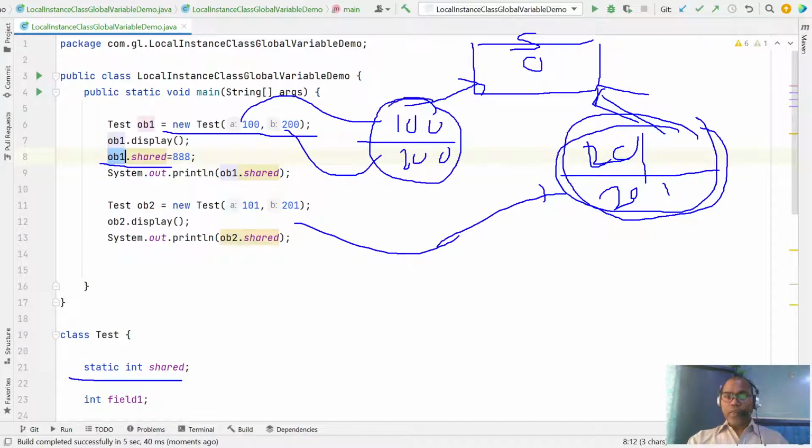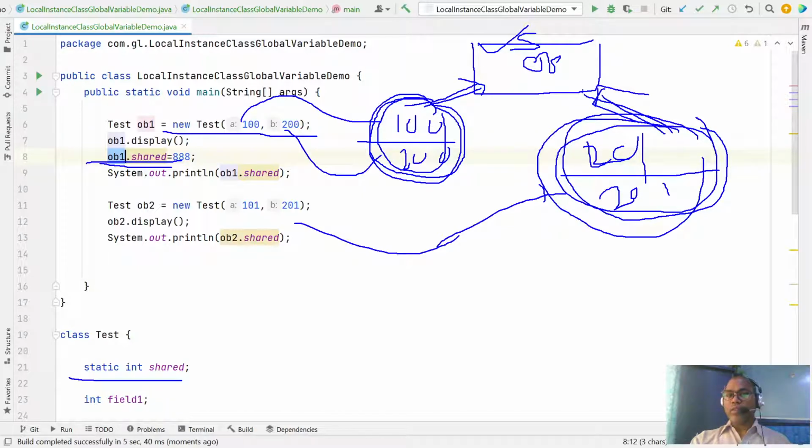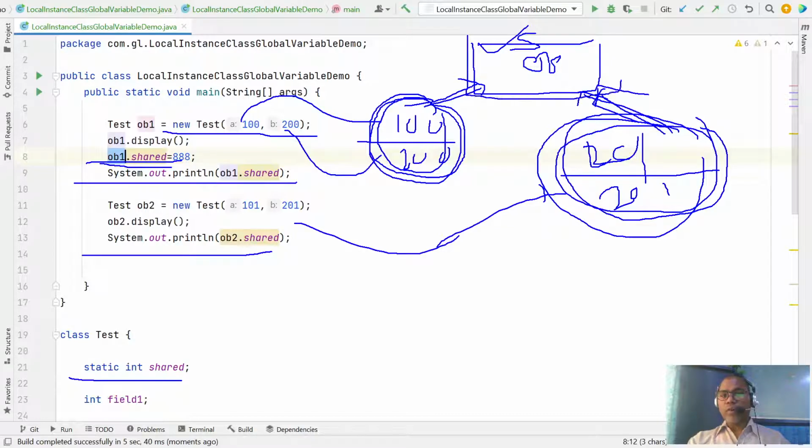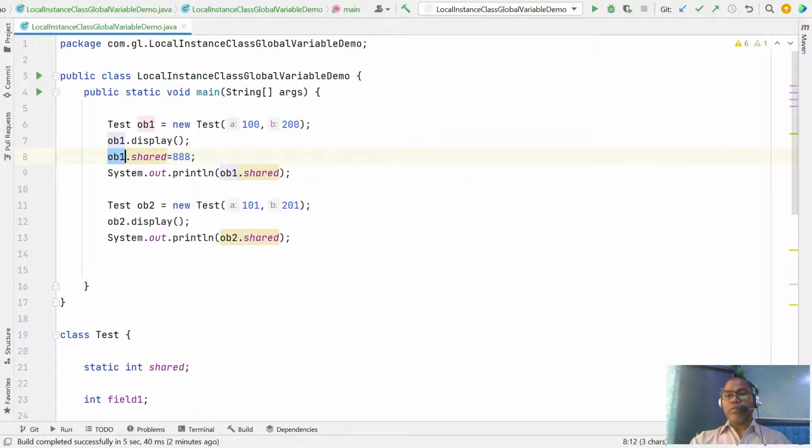So object 1 can access this shared variable, and whenever object 1 changes the shared variable, say doubles it, object 2 also gets the same reference variable. Due to that, object 2 also gets the same value and object 1 also gets the same value. So shared variables, class variables or static variables, are not per instance. This is one class, one variable, so all the objects can get the same value.